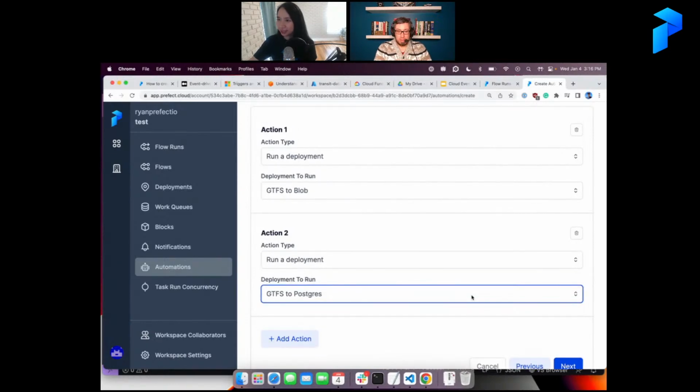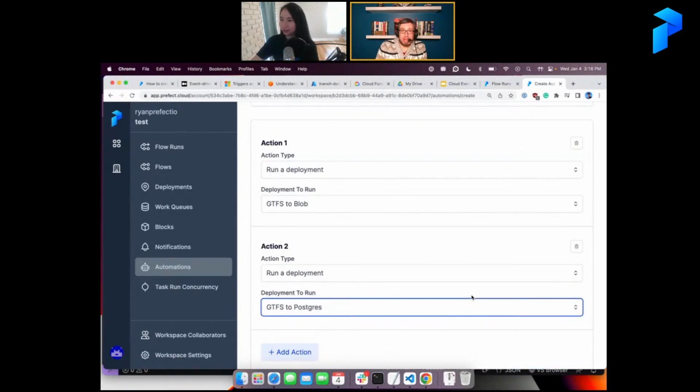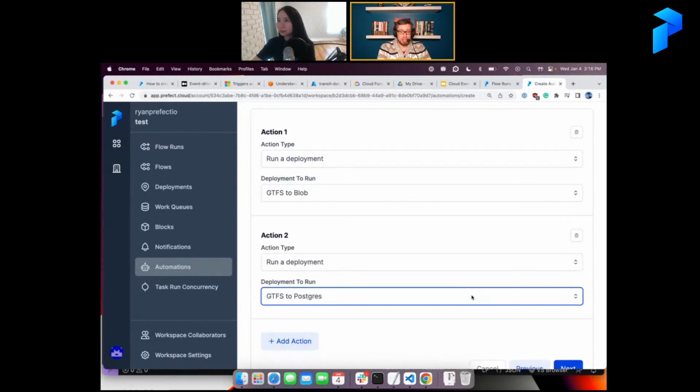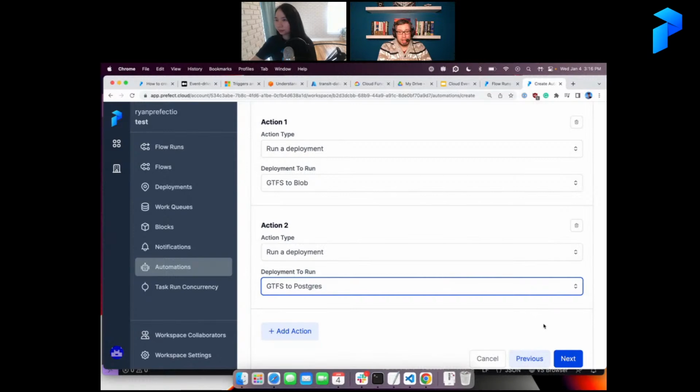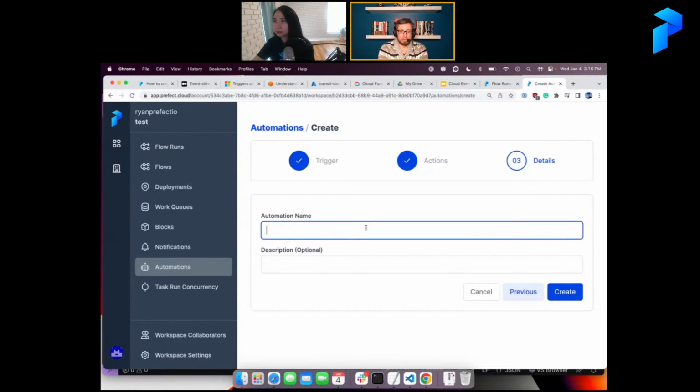So say it runs, but it doesn't actually do anything by itself. All it does is verify that the zip file is good on its own. That's useful, but it doesn't do anything else. But what I can do with actions is decide that I want to unzip the CSV files, push them into a different blob container, but I also want to process them and push them to Postgres. So I have these two actions here. I click next to finish process GTFS.